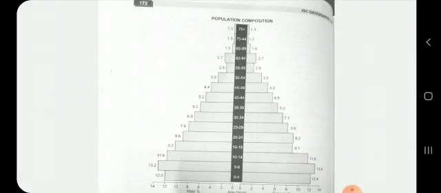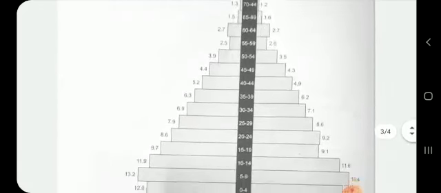Come to the next point, age composition. Age composition refers to the percentage of people in different age groups in a given population. It differs from country to country. The section of the population between 14 to 60 years of age is considered to be the working population. A higher working population is considered an asset for a country. That means there is a high availability of labor for the development of the nation. Look at the diagram.